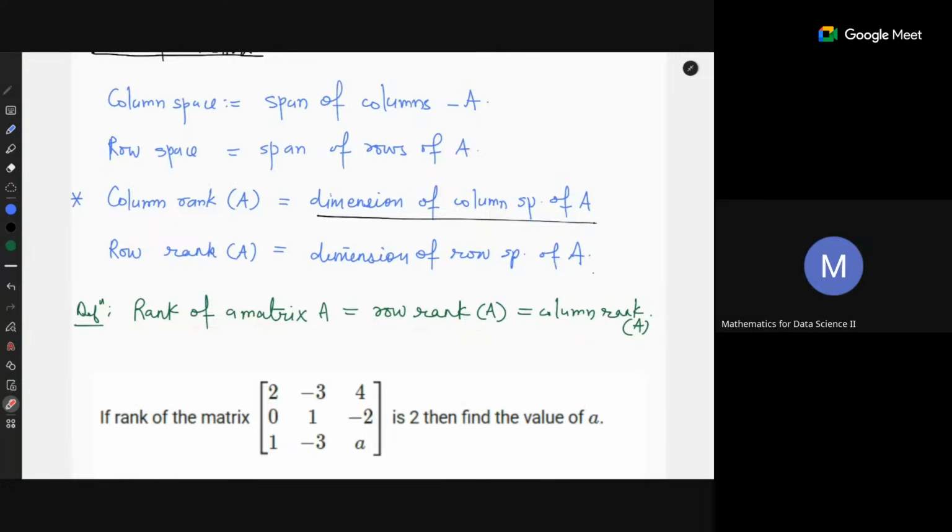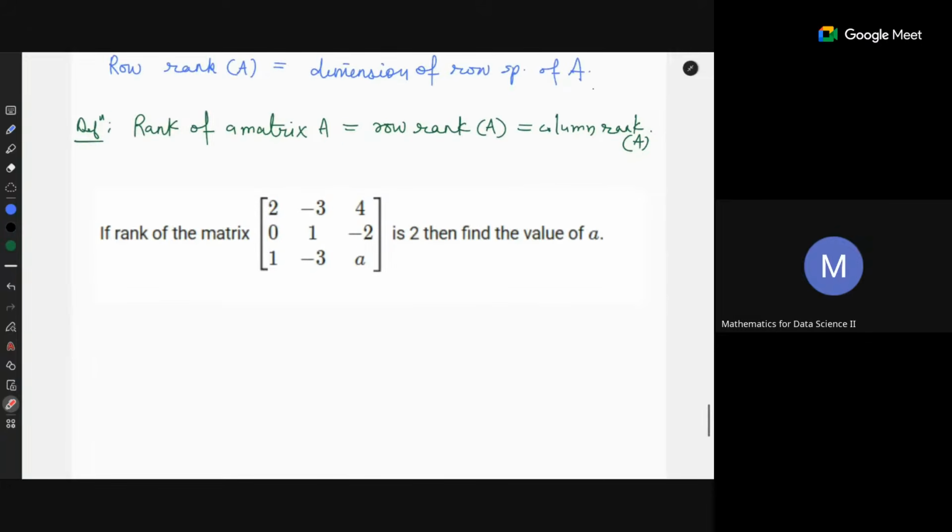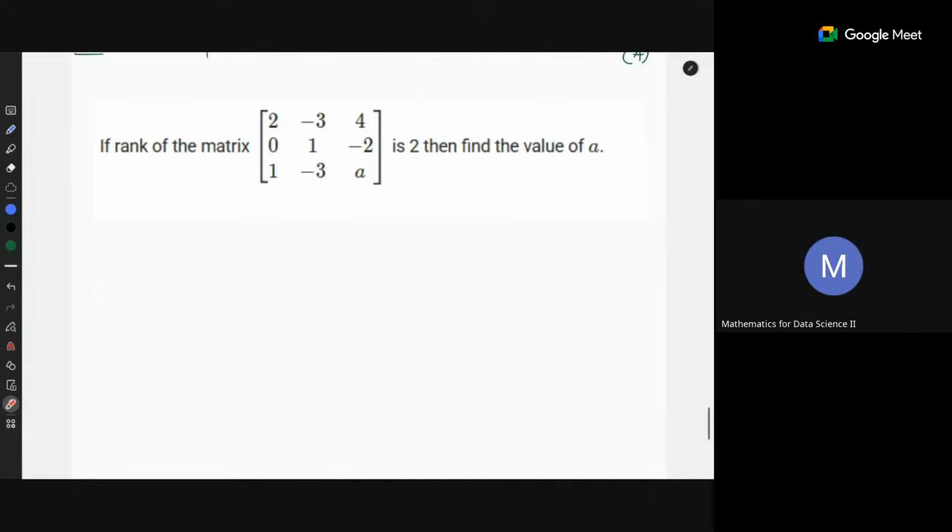Now, how do we calculate a rank? To calculate a rank, we first perform the row operations, obtain the RREF form of the matrix, and the number of non-zero rows in the RREF is called the rank of the matrix. Now let's do this question. If the rank of this matrix is 2, then find the value of the unknown. There are 2 ways to solve this. I expect at least one way from you guys to tell me which one you will do.